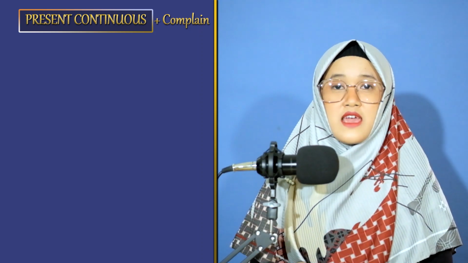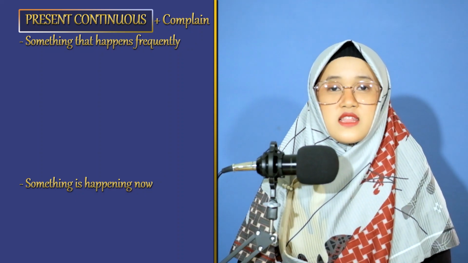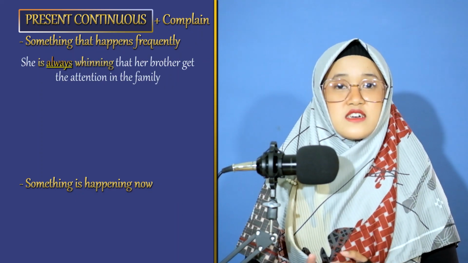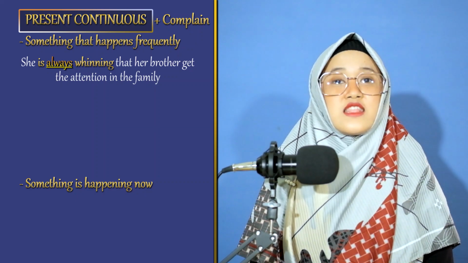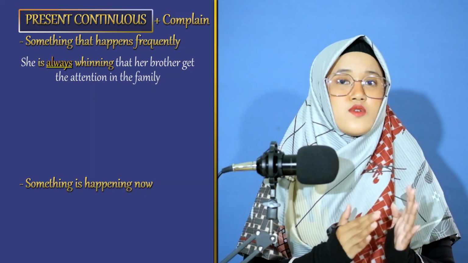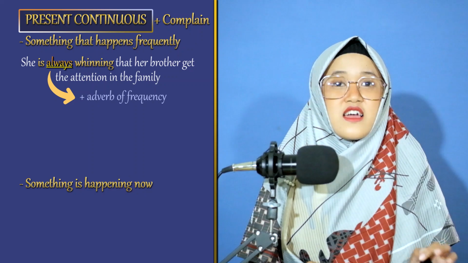We can use present continuous to complain about, first, something that happens frequently. She is always whining that her brothers get the attention in the family. In complaints like this, you need to add the word always to make our meaning clear.